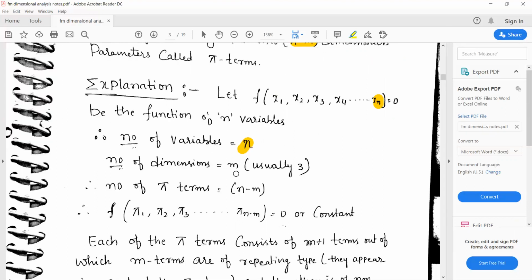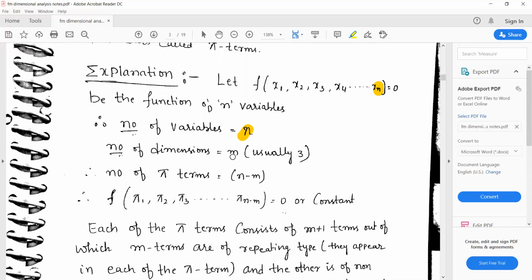If there are n number of variables in a physical phenomenon which contains m number of fundamental dimensions. As I said, the fundamental dimensions are mass, length, and time in fluid mechanics. So mass, length, and time, MLT. So the number of dimensions is 3. Then the number of pi terms can be grouped into n minus m.